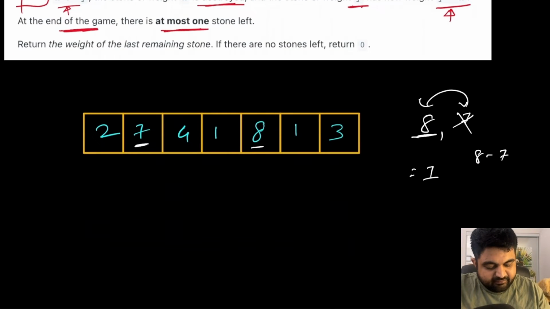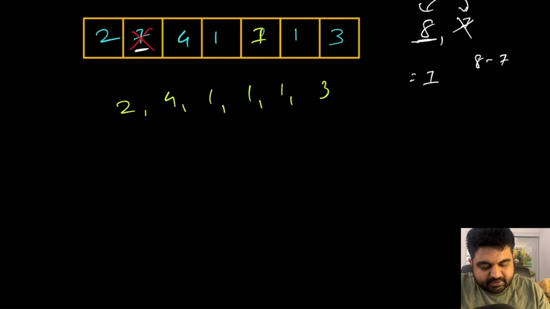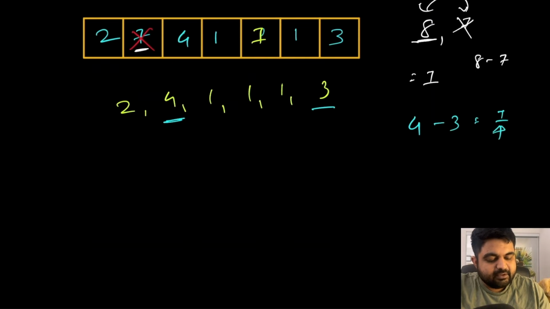Following this particular condition, this 7 gets completely destroyed, and we have this stone 8 that is now turned into a stone of weight 1. So now the new array we have is the values 2, 4, 1, 1, 1 and 3. Once again, we are going to repeat the same process. So find the two heaviest stones, that are 4 and 3. Once again, both are not the same. So if 4 and 3 get collided, we are going to be left with one stone that weighs 1 kilogram, and this stone 3 is going to get destroyed. So the new array we are going to get is going to look like this, where the values are 2, 1, 1, 1, 1.